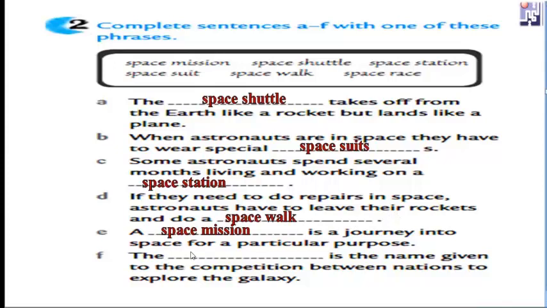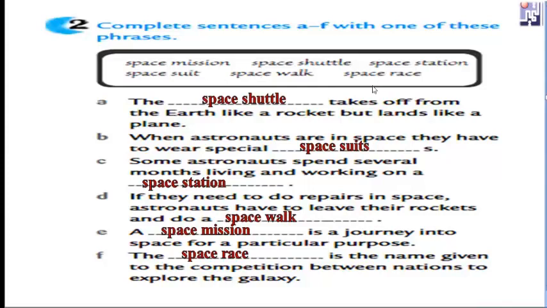There is the name given to the competition: it is space race. So here, dear students, you have to look at these words or expressions, and after that, you have to read the sentence very carefully and choose the suitable phrase.